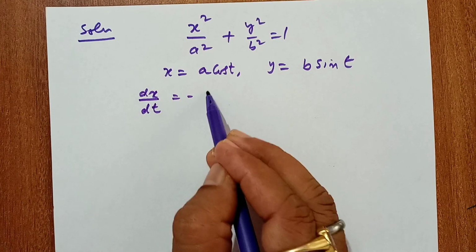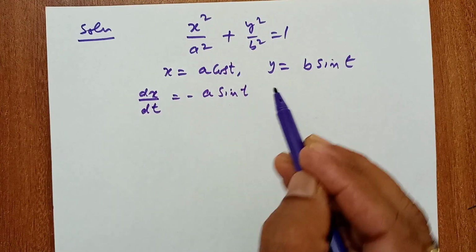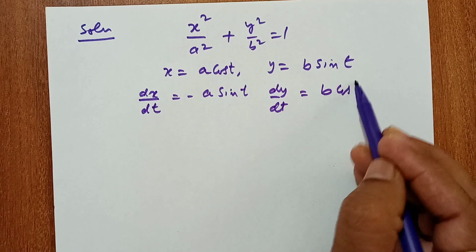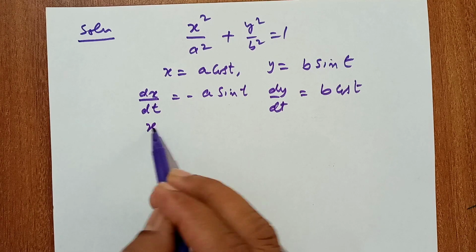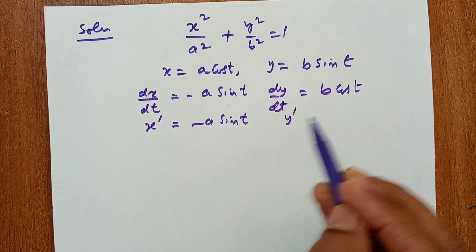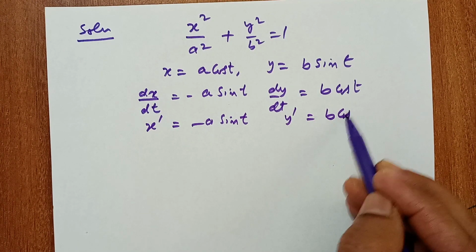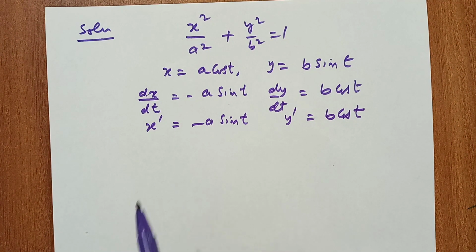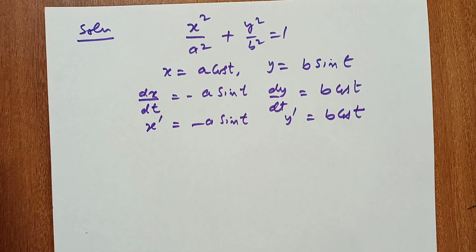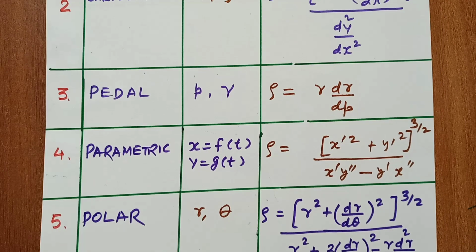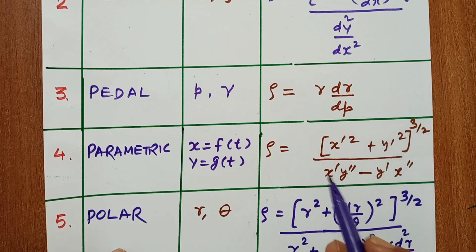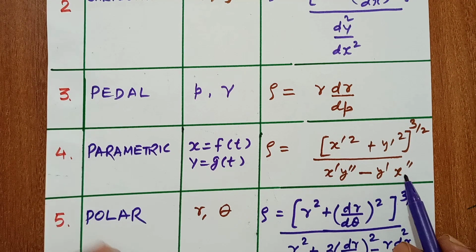So dx by dt is minus a sin t, and dy by dt is b cos t. This means x dash is equal to minus a sin t, and y dash is equal to b cos t. Now the formula of radius of curvature is (x dash square plus y dash square) power 3 by 2 upon (x dash y double dash minus y dash x double dash).